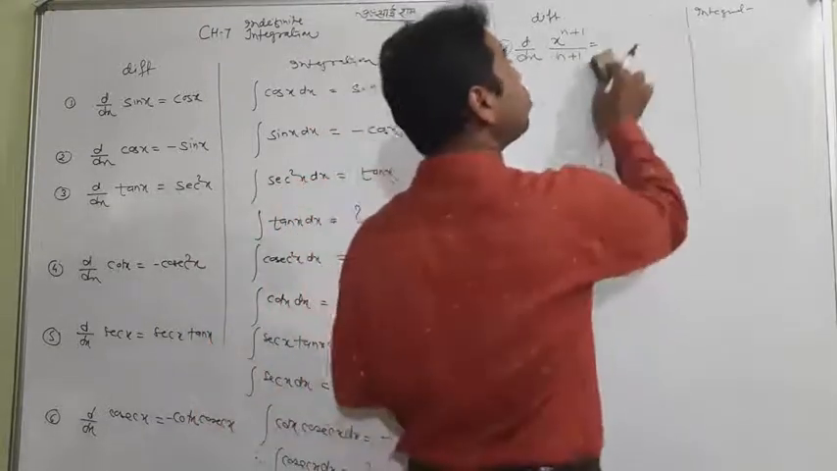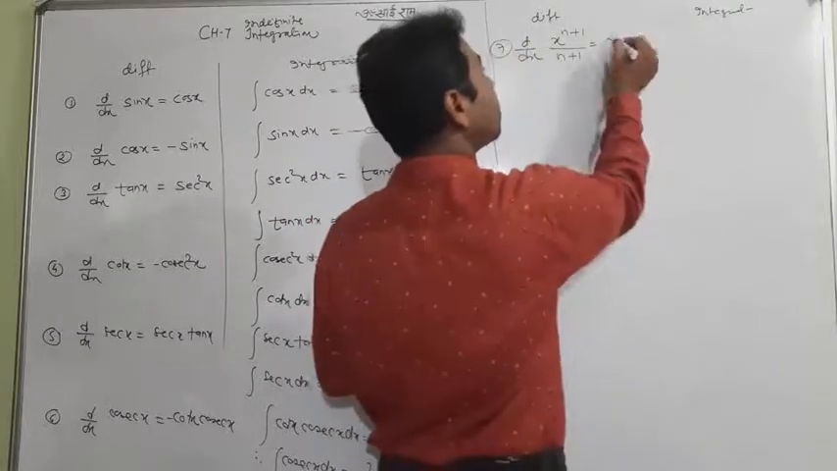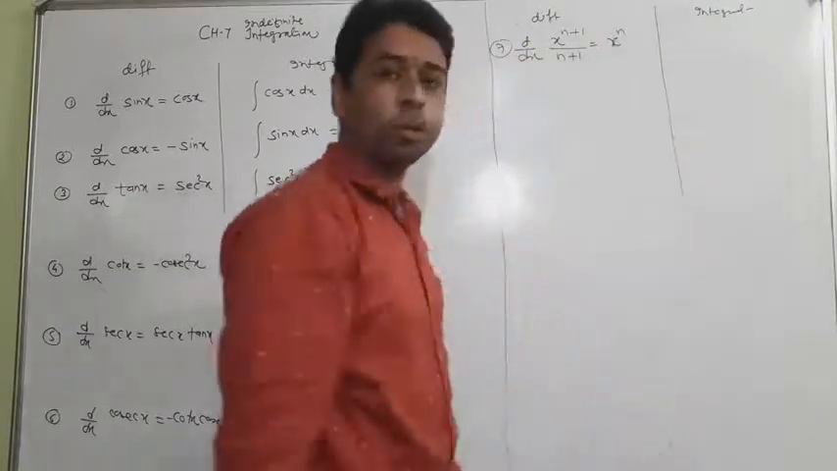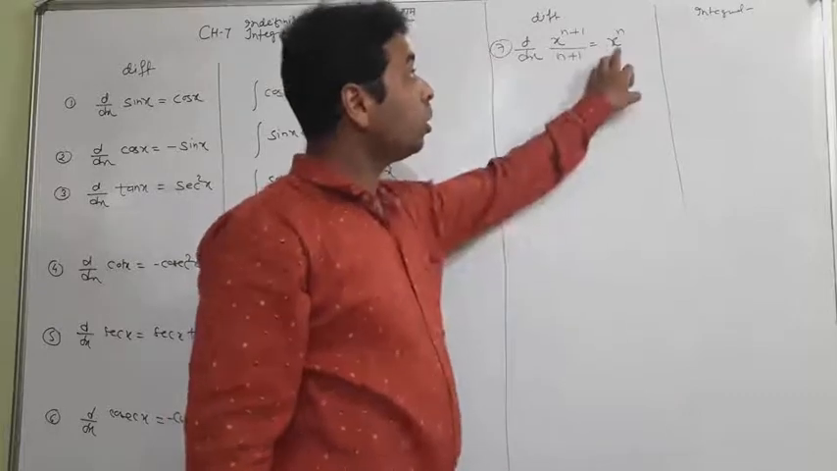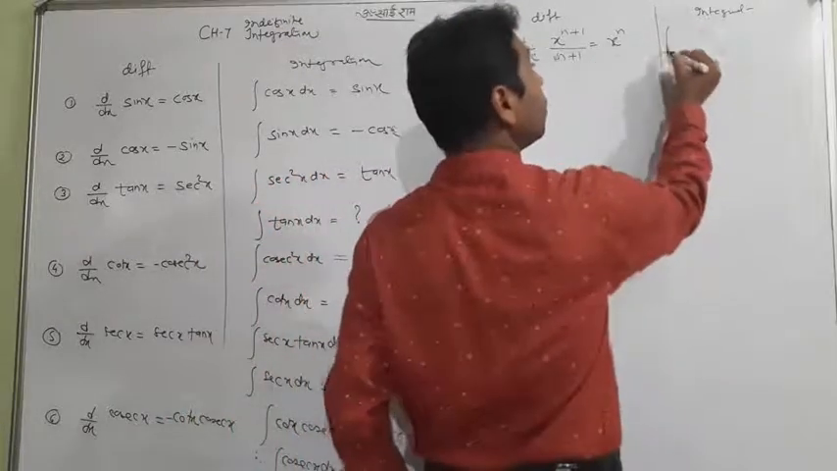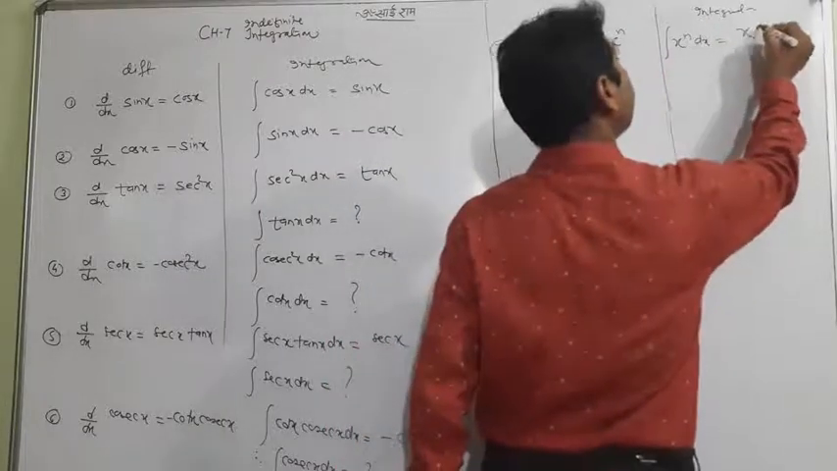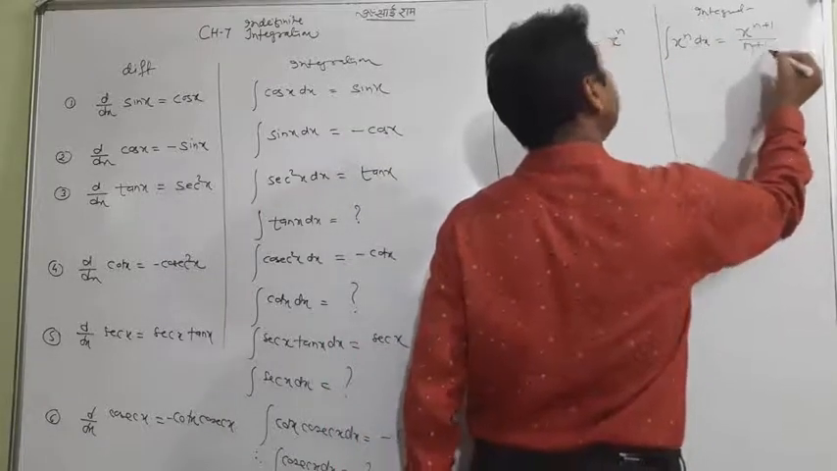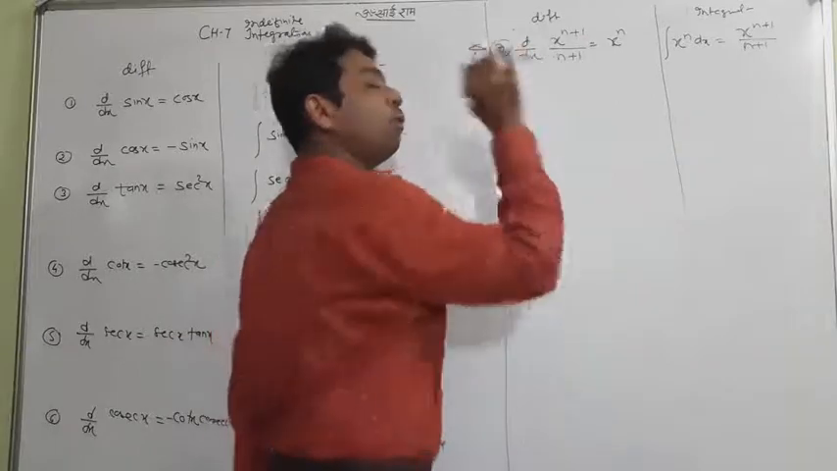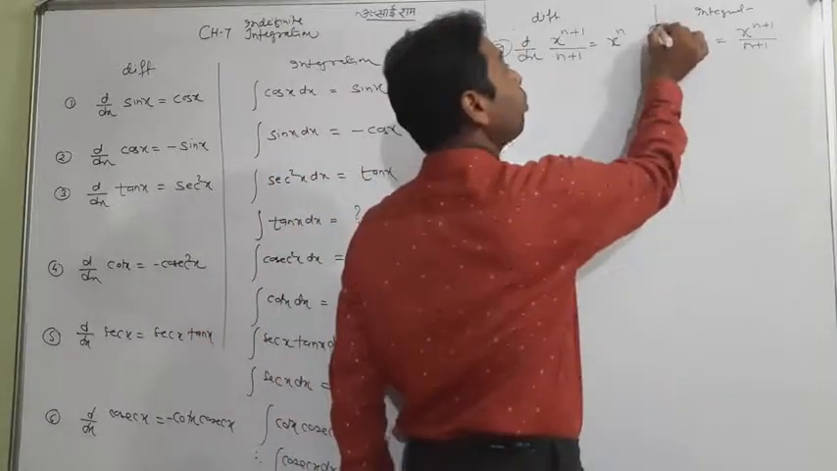So may I write x to the power n here? Okay, it is x to the power n. So what is the integration of x to the power n? Right, the opposite. X to the power n has an integration equal to that only: x to the power n plus 1 upon n plus 1. It is one of the important formulas.